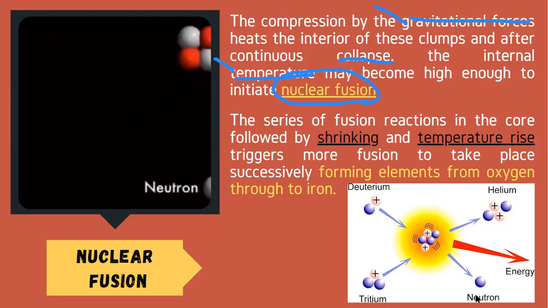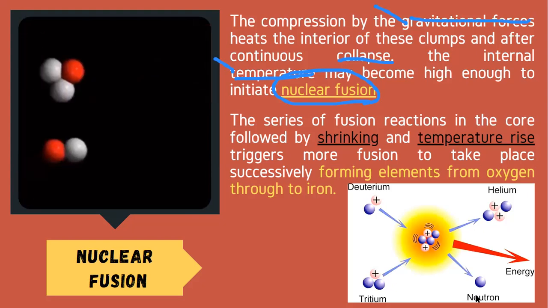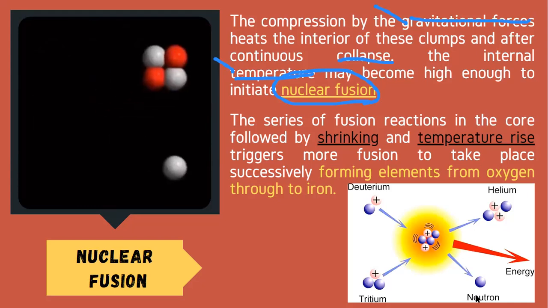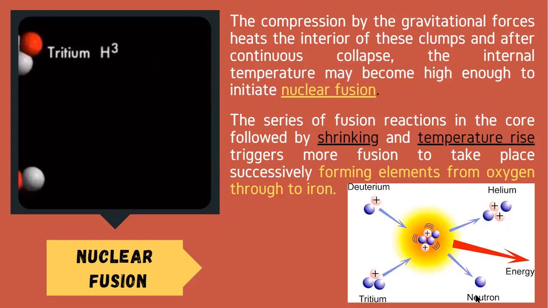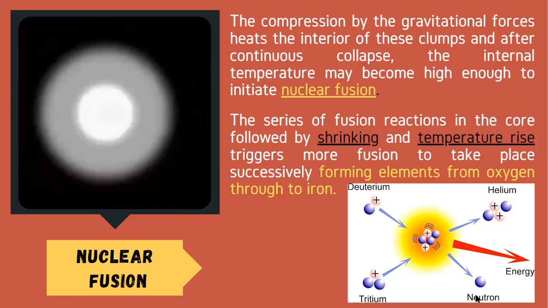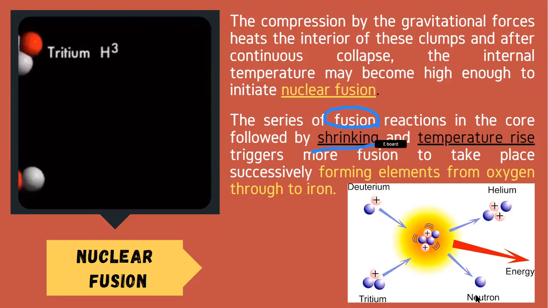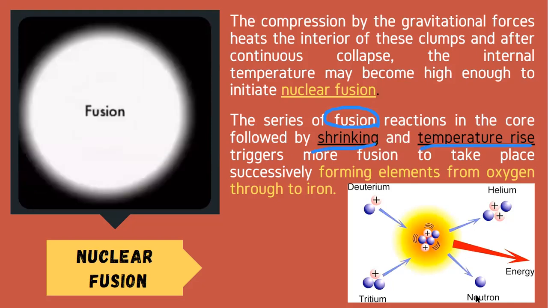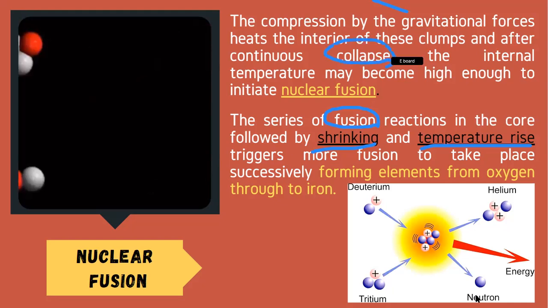In this case, stellar, it needs a high temperature, increase in temperature, and of course, because of the gravity. Now, let's say you have now your star. The star now is formed. Inside the star, a series of fusion or combination of nucleus are happening in the core, followed by shrinking and temperature rise. Again, what causes the shrinking? Because of the gravity pulling all the matter in the middle, causing it to collapse. The collapse now is the shrinking of matter inside.